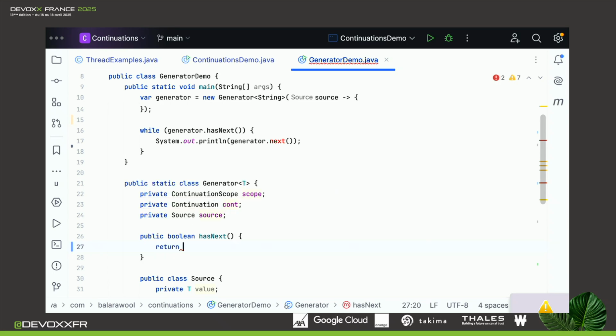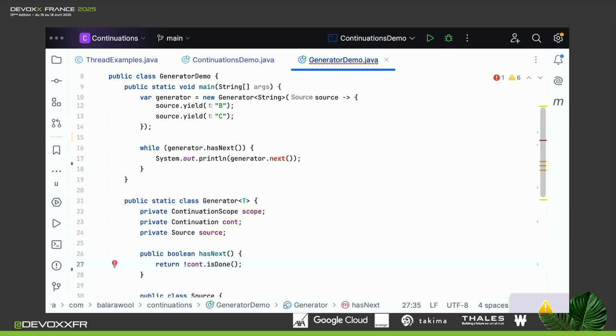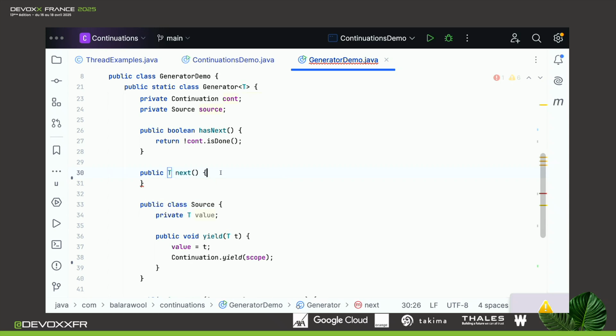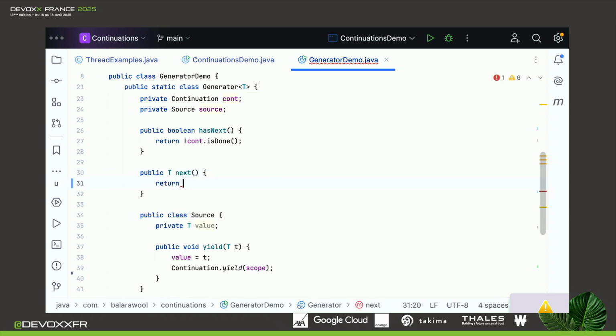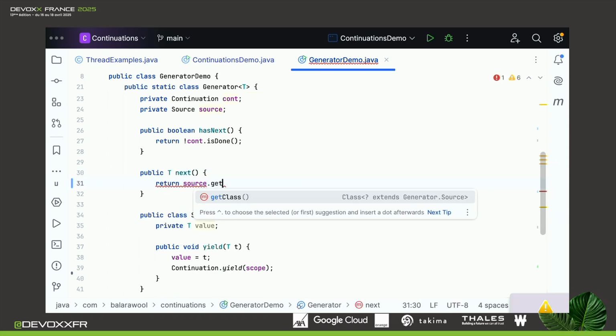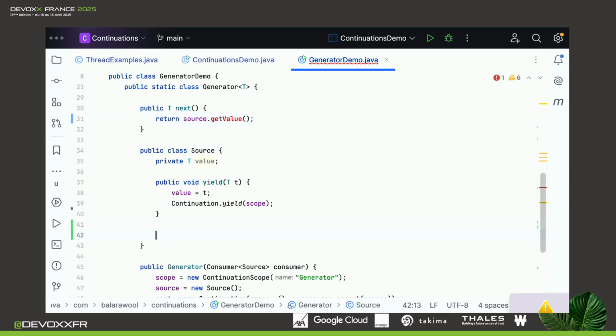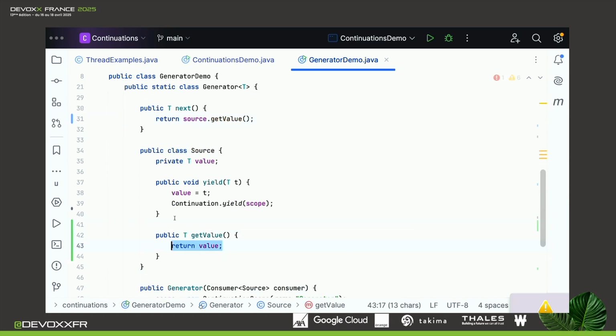So we can simply return the negation of continuation.isDone. And then the next method is again not that difficult. We'll return a T, which is simply returning the value that was stored inside source. So let's add this getValue method.